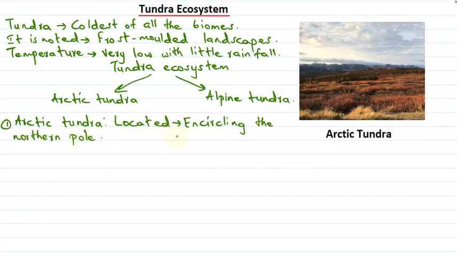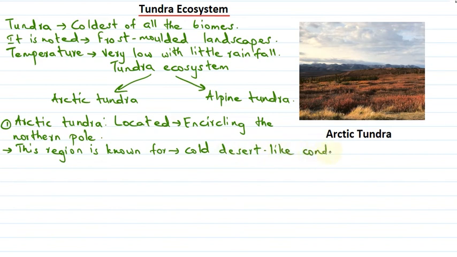This is the location where the Arctic tundra region can be found, and this region is known for its cold desert like conditions. This is an important feature of this region for which Arctic tundra is known.